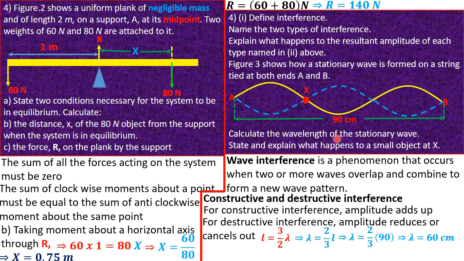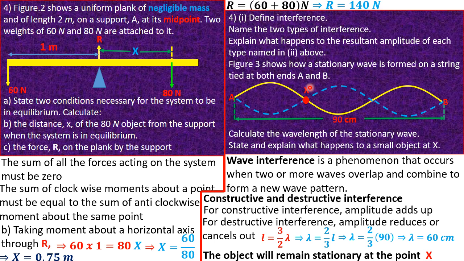The next part is that we should state and explain what happens to a small object at X. The object at X will continue to remain at point X. It goes nowhere. It is not being transmitted. Keep in mind that this is a stationary wave, and stationary waves do not transmit energy away from their source. So we don't expect this particle X to go anywhere.